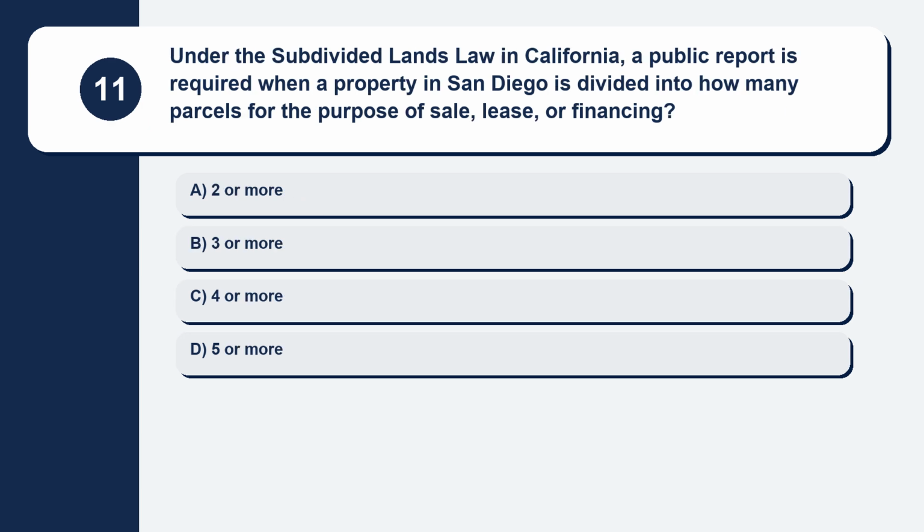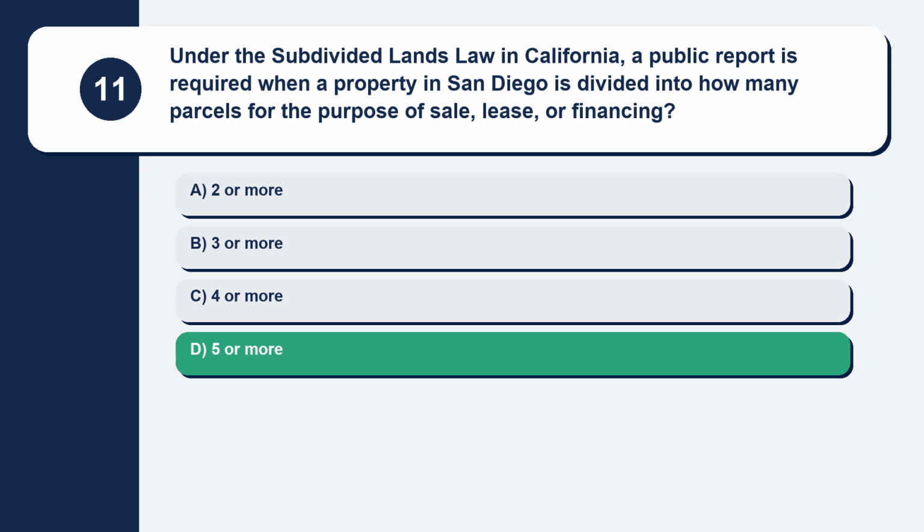Question 11. Under the subdivided lands law in California, a public report is required when a property in San Diego is divided into how many parcels for the purpose of sale, lease, or financing? Here are your options. Option A, 2 or more. Option B, 3 or more. Option C, 4 or more. Option D, 5 or more. The correct answer is option D, 5 or more.